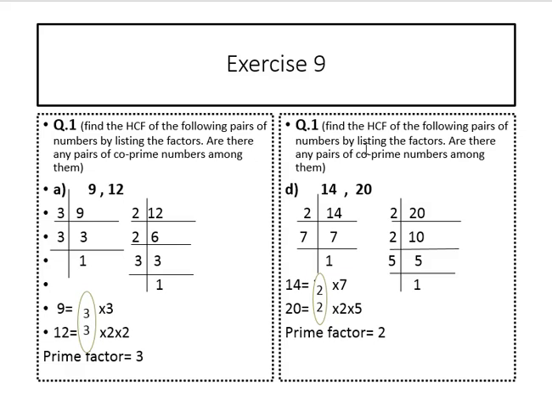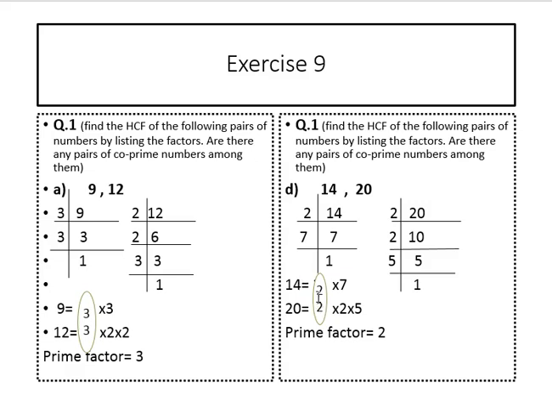Question number 1. Find the HCF of the following pairs of numbers by listing the factors. Are there any pairs of co-prime numbers among them? Co-prime numbers: in number theory, two integers A and B are said to be relatively prime, mutually prime, or co-prime numbers. 14 and 20. 14 divided by 2. 2 7s are 14. 7 1s are 7. 20. 2 10s are 20. 2 5s are 10. 5 1s are 5.